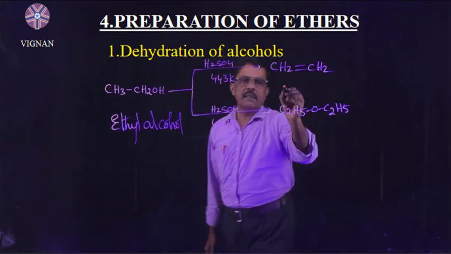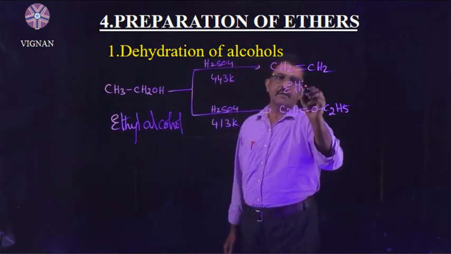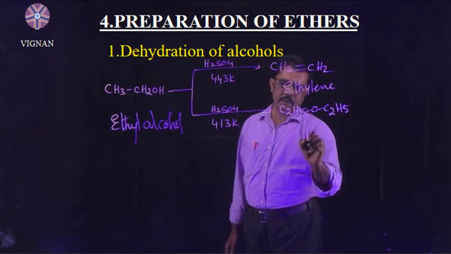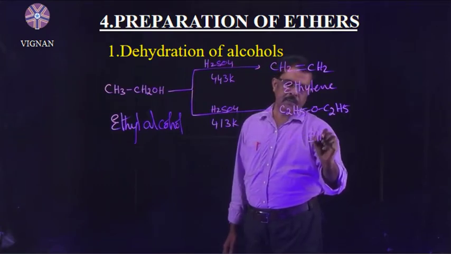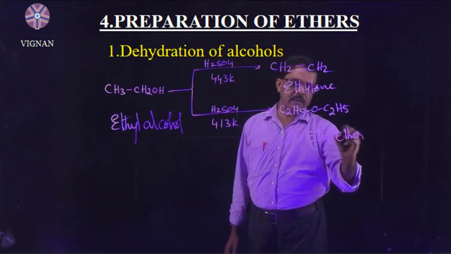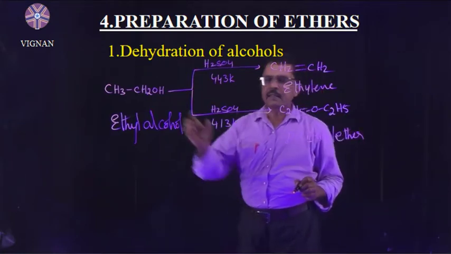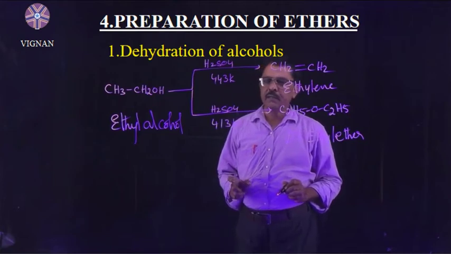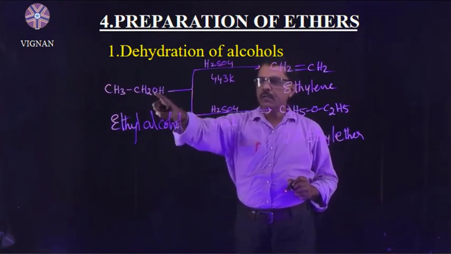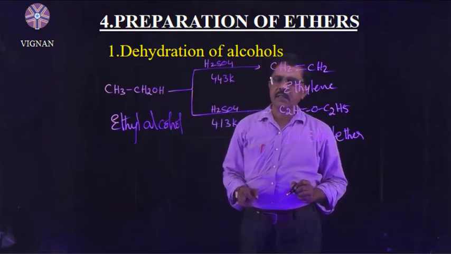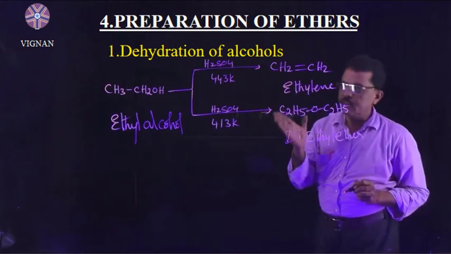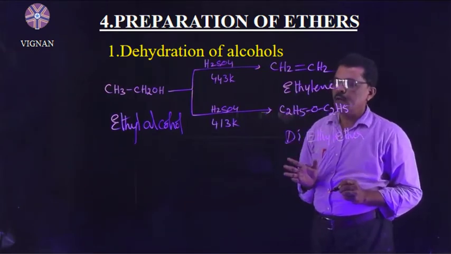We will get ethylene and diethyl ether. So ethers are prepared by the dehydration of primary alcohols. Primary alcohol means the OH group is attached to a 1 degree carbon atom.